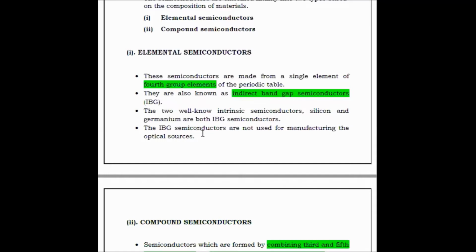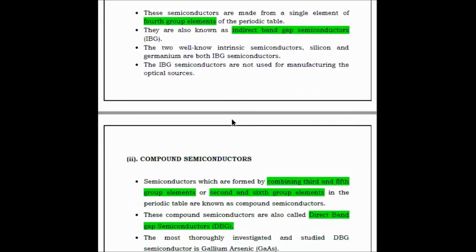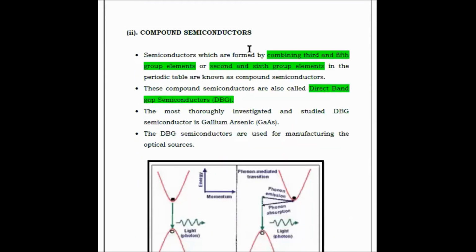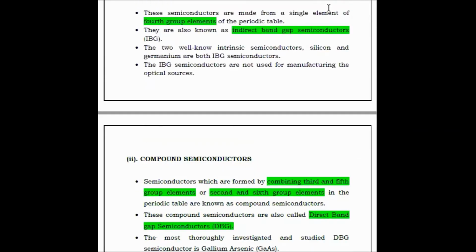The indirect band gap semiconductors, that is elemental semiconductors, are not used for manufacturing optical sources. The second type is the compound semiconductor: semiconductors which are formed by the combination of more than one element. In elemental semiconductors we take only a single element, but for compound semiconductors we consider material made up of more than one element.